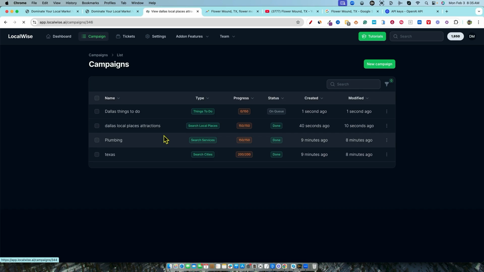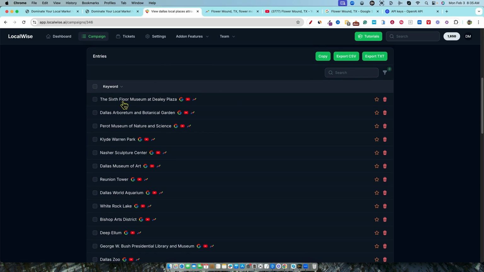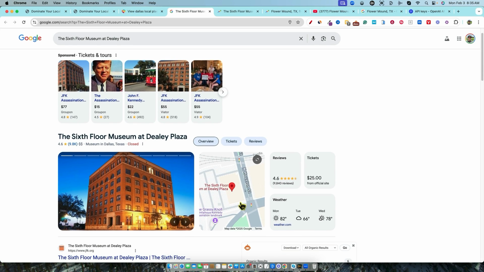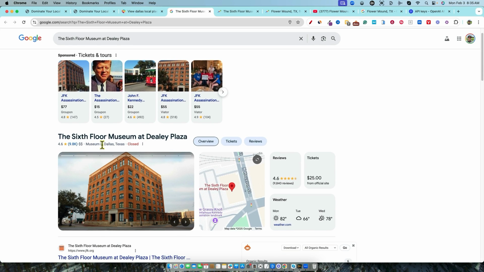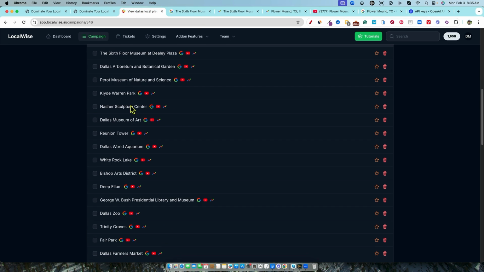So we're going to click on this right here and start looking at what we get. You have the 6th Floor Museum at Dealey Plaza. We can Google this, we can see if YouTube is there for this, and we can see the Google Trends for this keyword as well. You can see that it peaks in May. In May, it goes all the way up to 100. So something happens in May where it's really, really crazy. I would also click on Google just to see if it's actually in Texas, and you can see museum in Dallas, Texas. So it's accurate. There's the museum. And so it's pulling all these things that we can do that's just laser targeted.